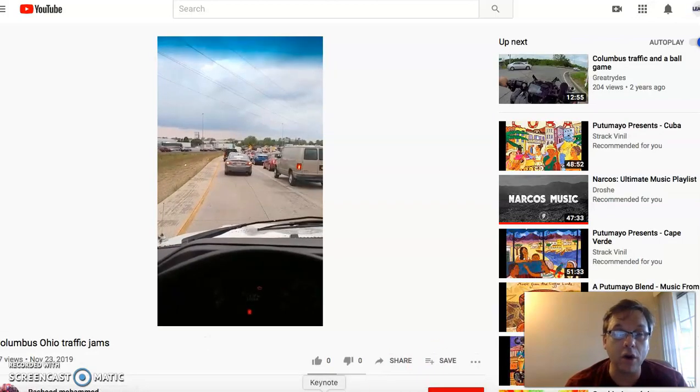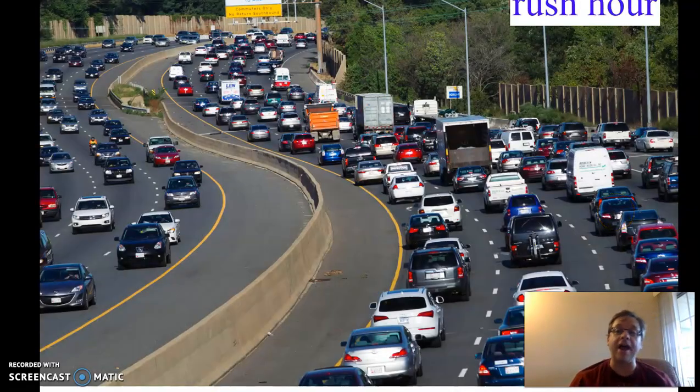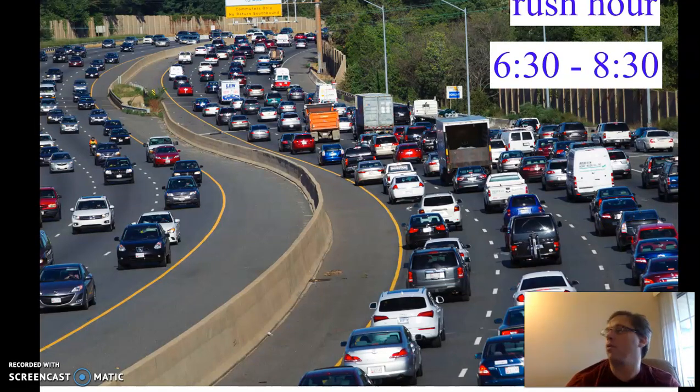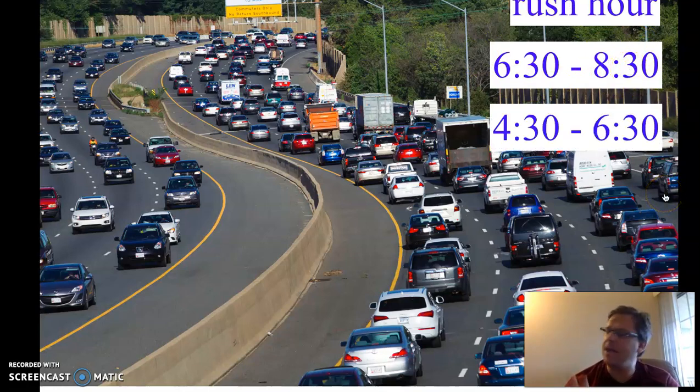So when we're going to work or we're going home, we call that rush hour, right? Rush hour is typically in the morning, maybe 6:30 to 8:30, right? A little slow in the beginning and not so bad towards the end. Then when we're going home, maybe 4:30 we might start if people leave work a little bit early, and then usually by 6:30 it is finished, right?